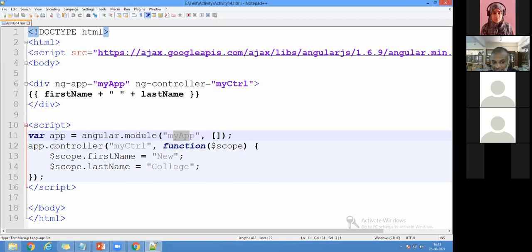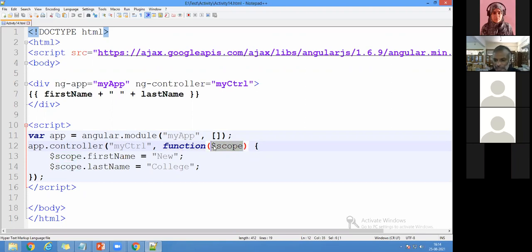And next, I'm going to use a controller. What is the controller name? So first one, angular.module, what is my application name? And next one, app.controller. So I'm going to use a controller name. And this is predefined. Remember that this is predefined. You cannot change it. I'm going to create a function, and there I'm going to use a scope. A scope means lifetime.